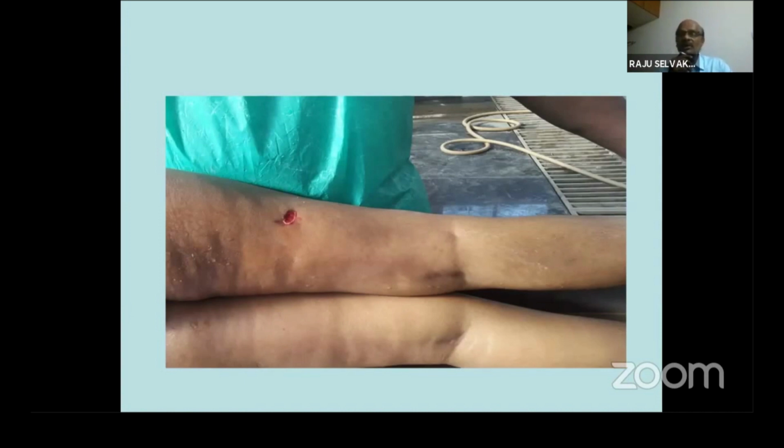When you look at a stab wound, you will not know the depth of the stab wound. Initially, you will know only the length and the breadth of the wound. Only when you explore the wound, you will know the depth. So that is why stab wounds in the abdomen and chest are misleading. If you suspect a stab wound, you have to do further investigation.